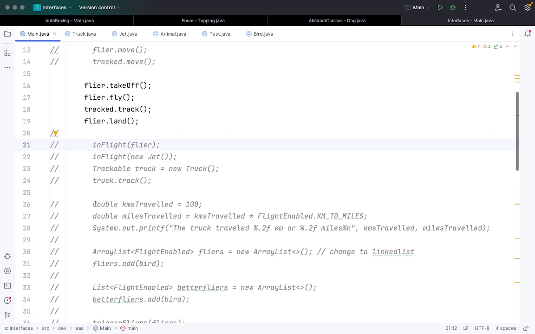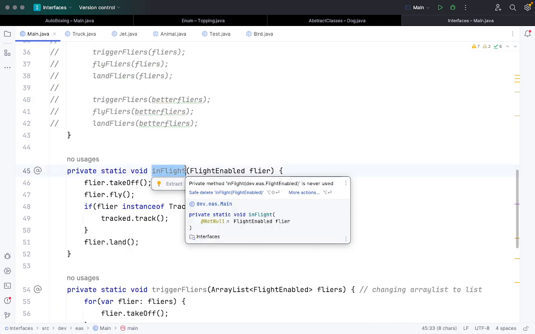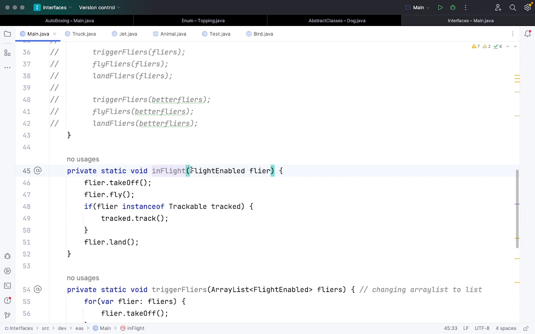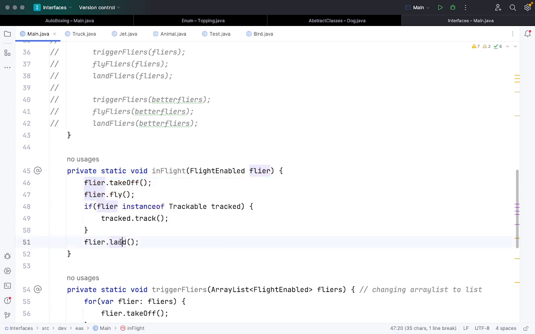Apart from it, I have created an inFlight method, where I will pass any object which has implemented this FlightEnable interface, and from here I will call the takeoff function, fly function, and land function automatically rather than calling them all the time.